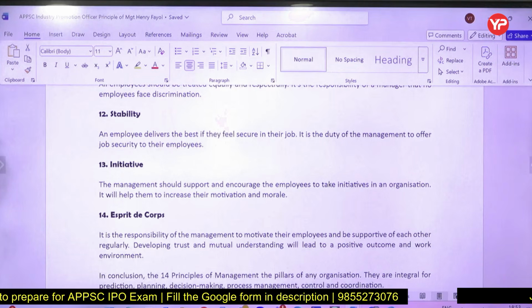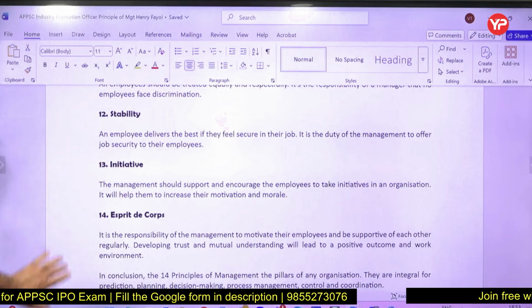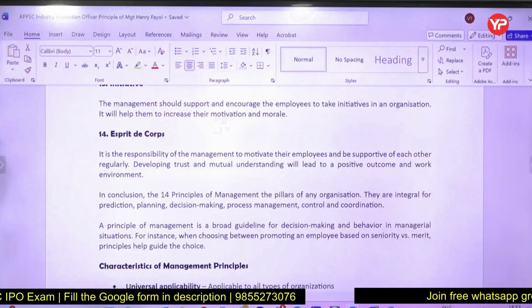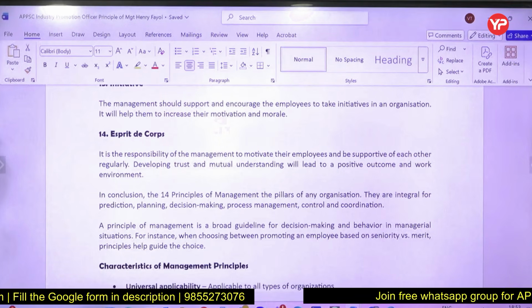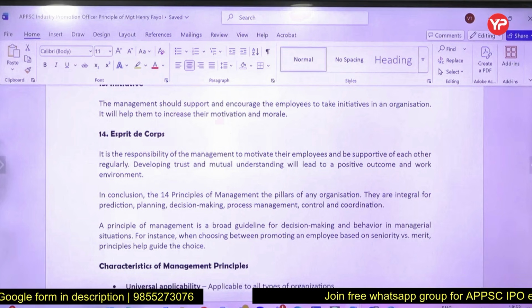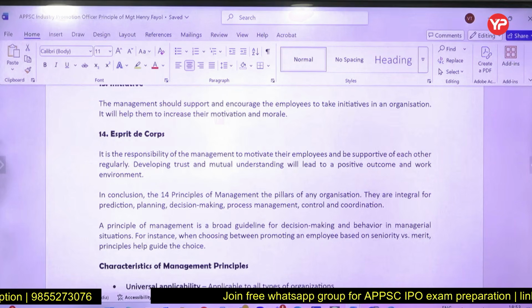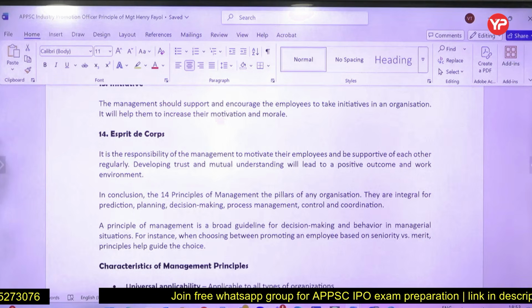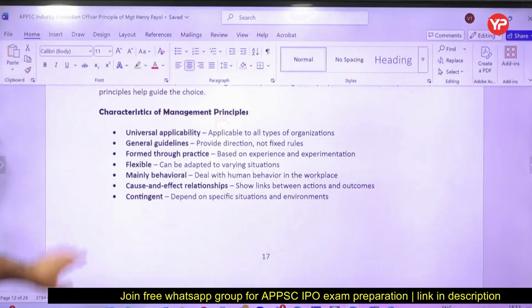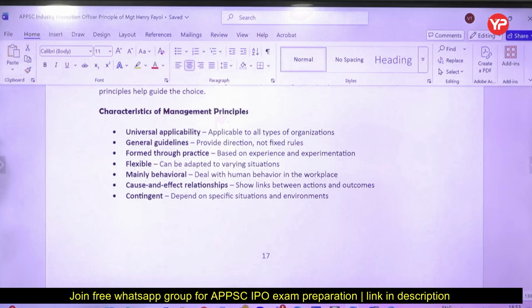Right? So job security for employees. Employees should take initiative. Trust and mutual understanding must be developed in the workers. So these are the 14 general principles of management.